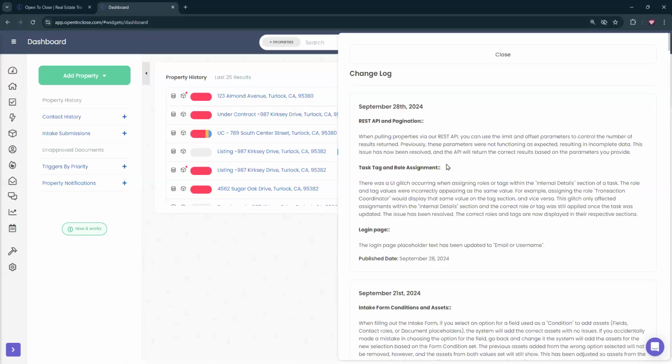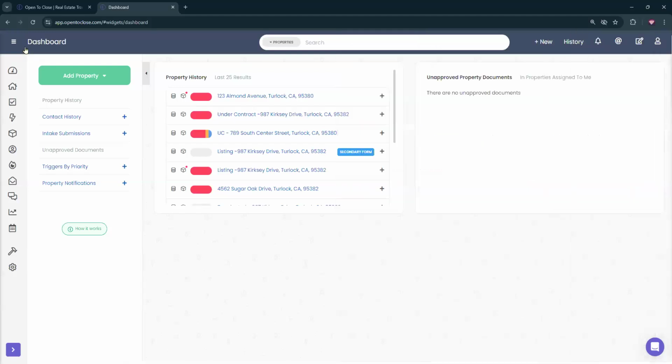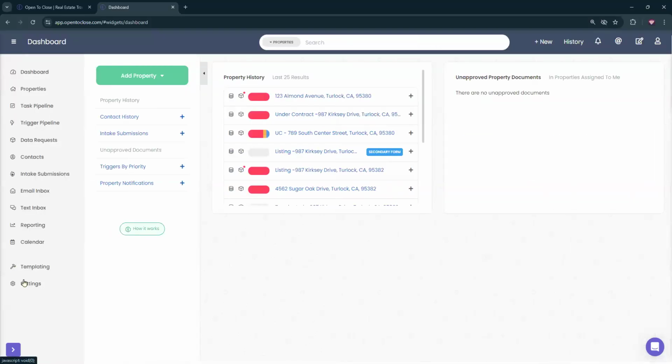Tag and roles assignment. There was a glitch in our UI during which, when assigning roles or tags within the internal details section of a task, the role and the tags were incorrect, appearing as the same value. Oh, interesting. That was a really funny one. So you'd go inside the task, and whenever you assigned it to a role, it would create the tags the same. And if you changed the tags, it would change the role to whatever the tags were. So yeah, they got that all fixed. So that's all squared away now.